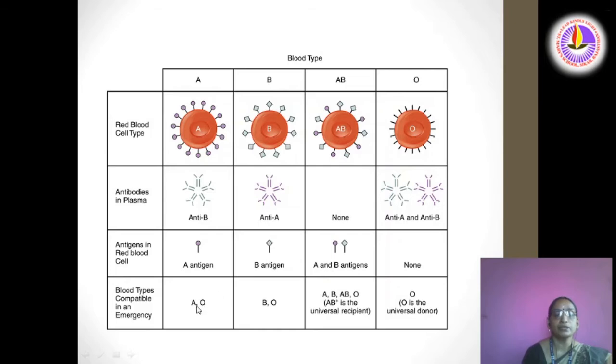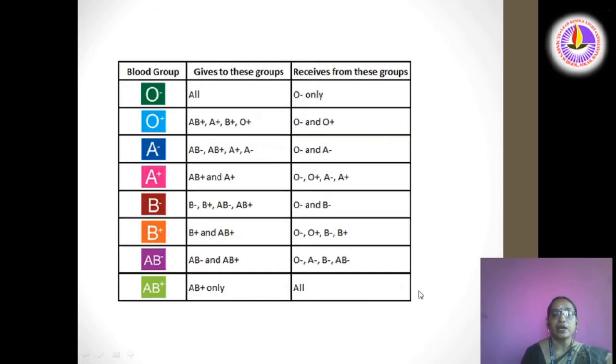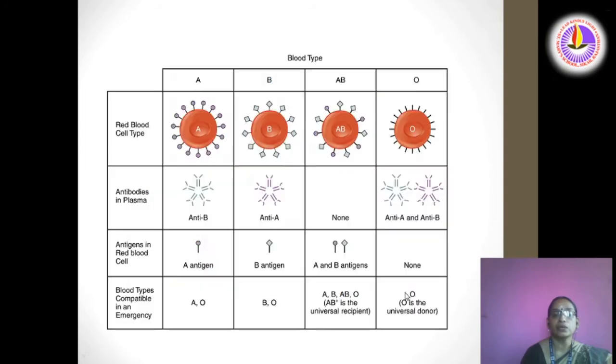Blood types compatible in an emergency: in the case of blood group A, A and O; blood group B, B and O; blood group AB, A, B, AB and O. Blood group AB positive is called the universal recipient, and blood group O is also known as the universal donor.